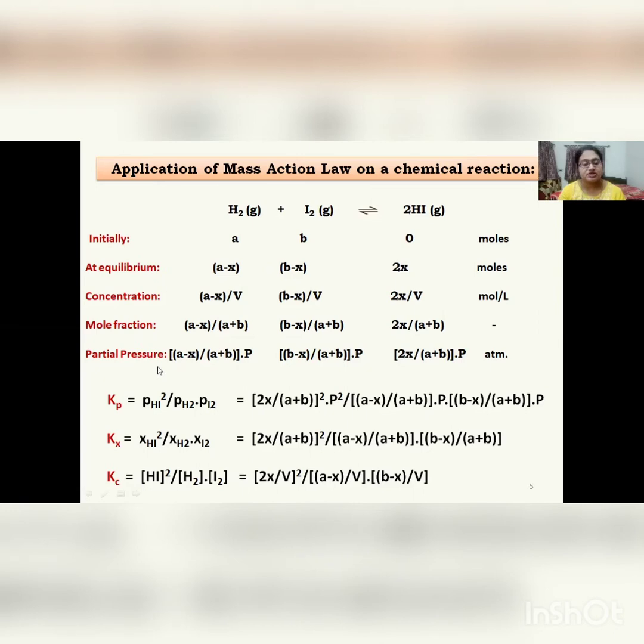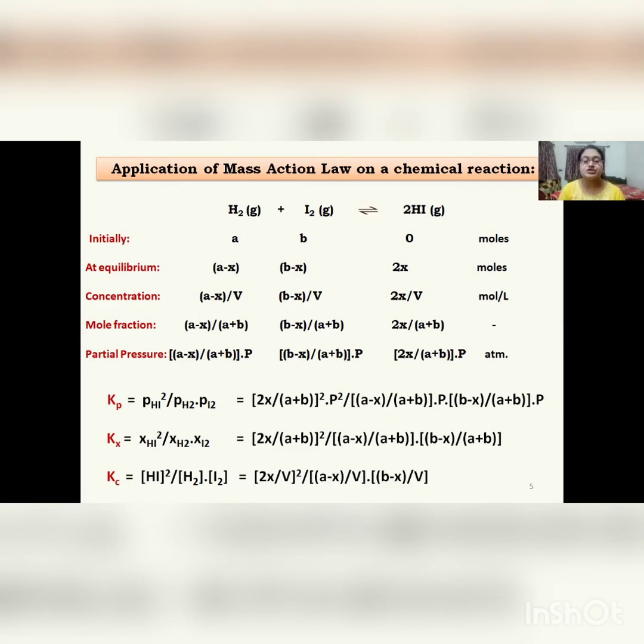Then come to the partial pressure. What is partial pressure? That is mole fraction into total pressure. So I have written everything in this manner. If I want to express Kp, what is Kp? Kp is the partial pressure of HI squared divided by the partial pressure of H2 into the partial pressure of I2. Just putting these expressions in, I obtain the final expression of Kp. Here Kx is the mole fraction of HI squared divided by the mole fraction of H2 into the mole fraction of I2. Here is the expression, and this is the expression of Kc. Just look at these expressions. These three expressions are equivalent. Why? Because here del nu is 0.